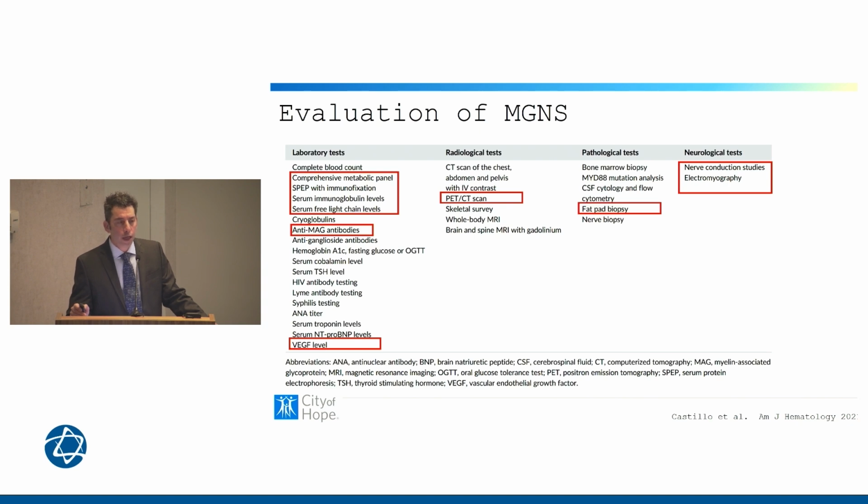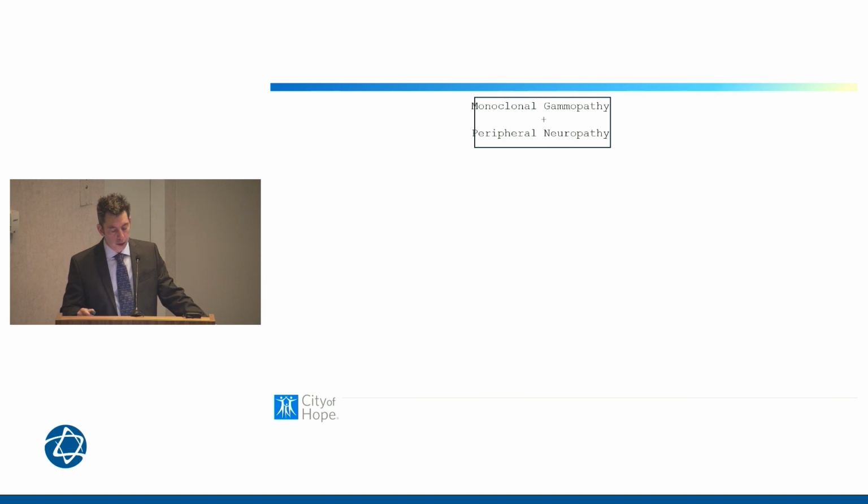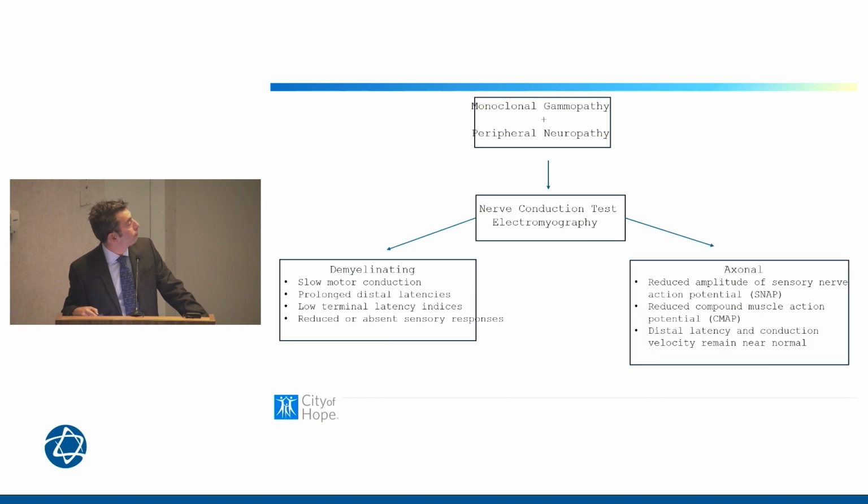And I should say that in all of these diseases that we've talked about, including POEMS, AL amyloidosis, or any monoclonal gammopathy with neurologic significance, it's really important for us to have good partnership with our neurology colleagues to take care of these patients. So let's talk more about if we start with a monoclonal gammopathy and peripheral neuropathy. The first thing that we like to do is a nerve conduction test.